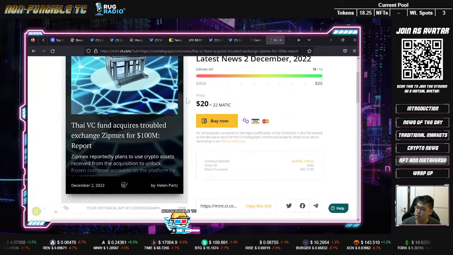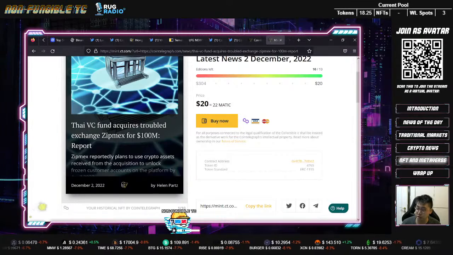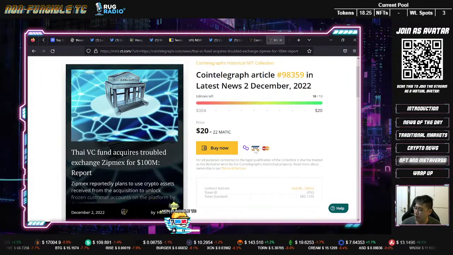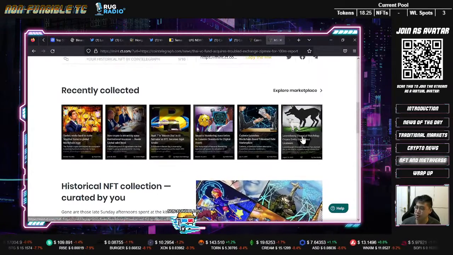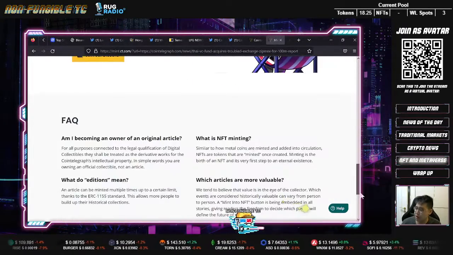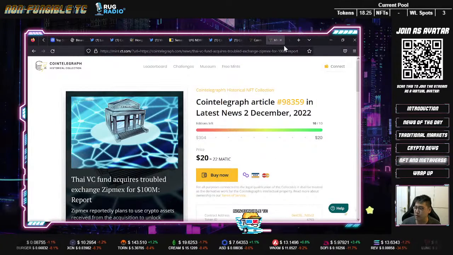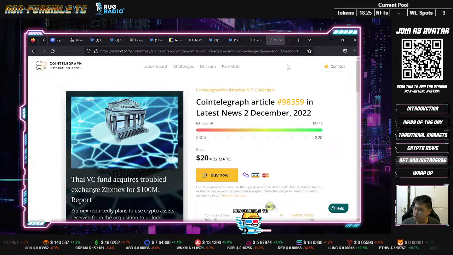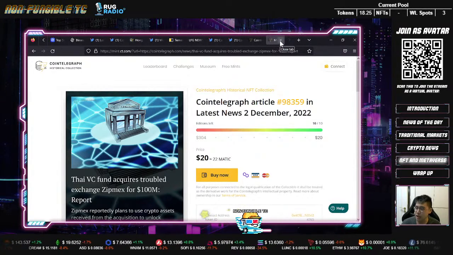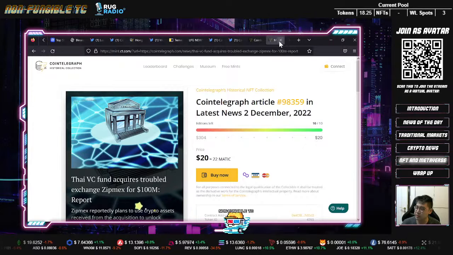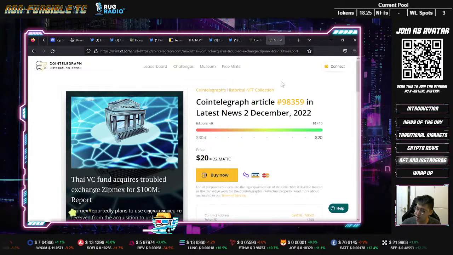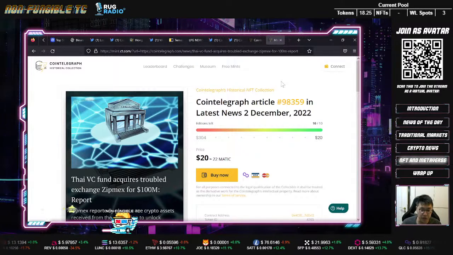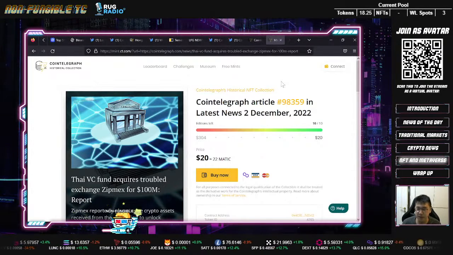And they sell these articles for $20, right? So that's around 22 Matic. You can buy with Polygon Matic wallet. You can buy with credit card, right? So I find it interesting for them to do that. So I think usually in maybe very historical events or maybe the earliest articles, maybe it'll be more valuable, right? But it's interesting to see how they pivot to using NFTs, and it reminds me of Artifact by SCMP as well. But this one, the scale is much bigger and it's more frequent, because every news article they make it as NFT and sell it, right?